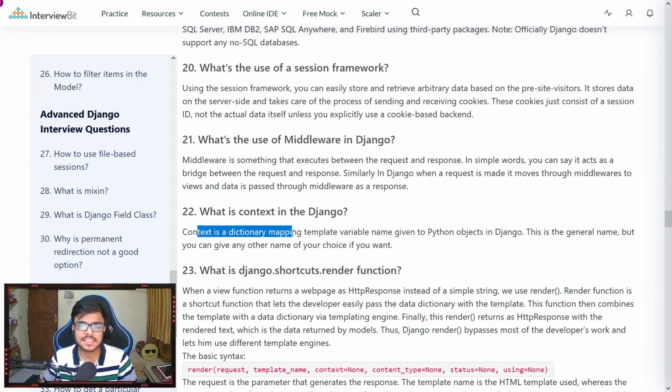Now, what is context in Django? Context is a dictionary mapping template variable names to Python objects in Django. This is a general name, but we can give whatever we want.